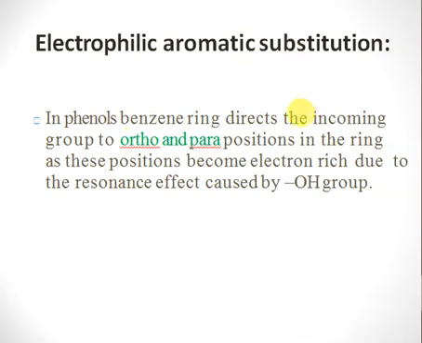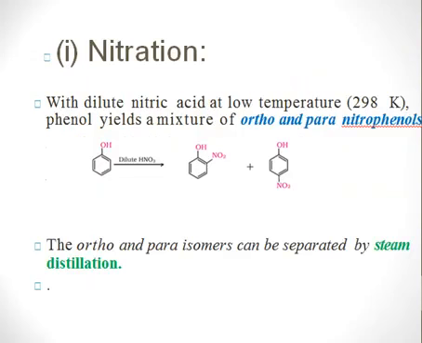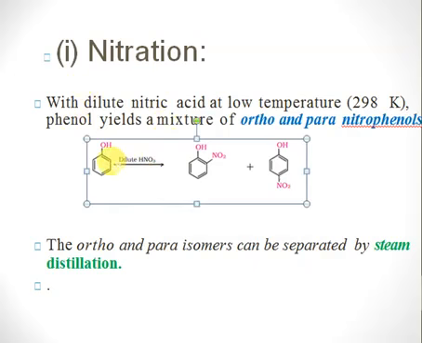So we will discuss different electrophilic substitution reactions. Firstly, nitration. Alright, so we have a phenol here and we have a nitro group. The nitro group is the electrophile, that electronically deficient species. Here in the case of phenol, this nitro group has a 1,2 relationship. This is the ortho product. And in this specific case, the nitro group has a 1,4 relationship. This is the para product, right?